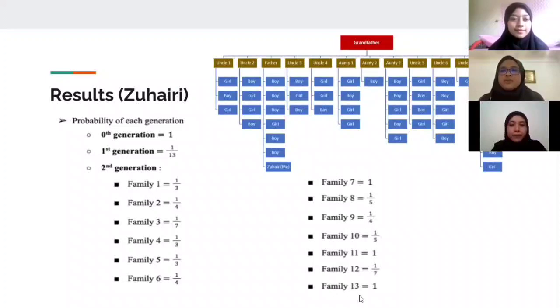Now I'm going to continue this presentation by presenting the results. Let's take a look first at Zuhairi's family. The probability for generation 0 is equal to 1, and the first generation is 1/13 since there are 13 members in the first generation. For the second generation, we refer to each family. Family 1 is equal to 1/3, family 2 is 1/4, family 3 is 1/7, and so on until family 13.